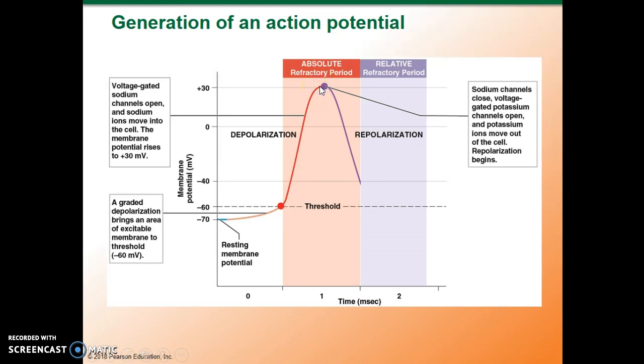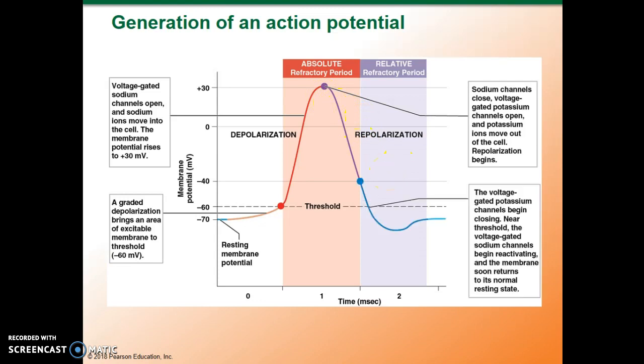Then the sodium channels close, and the voltage-gated potassium channels open. So potassium leaves the cell, and repolarization occurs. The voltage-gated channels begin closing. Near threshold, the voltage-gated sodium channels begin reactivating, and the membrane soon returns to its normal resting state of -70.